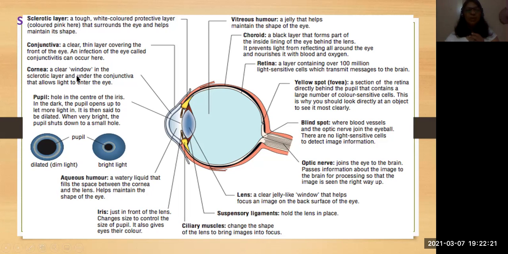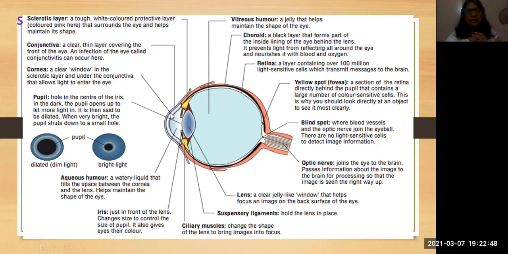It is a window that allows light to enter the eye. So the first amount of light will fall on the cornea, which is nothing but the sclera. Okay. Sclera is thick, but only the front part turns into a very thin layer, which we call the cornea.